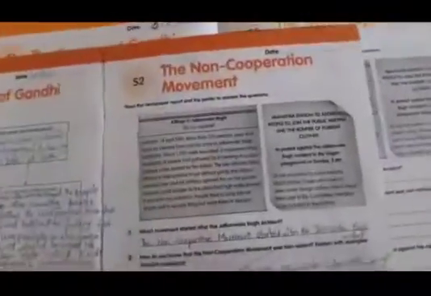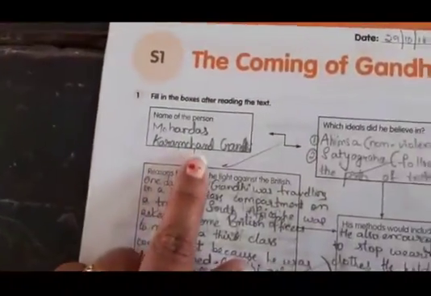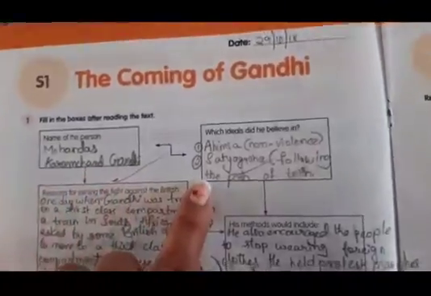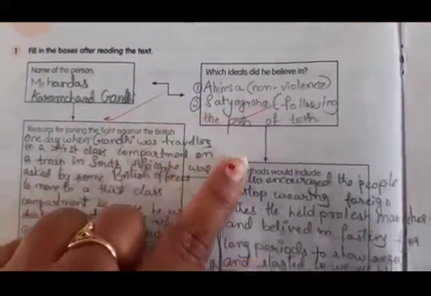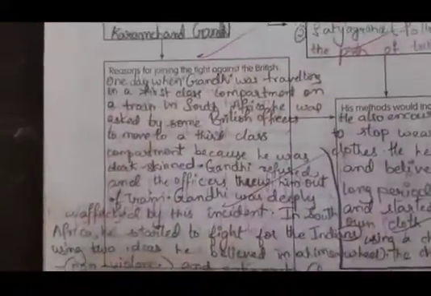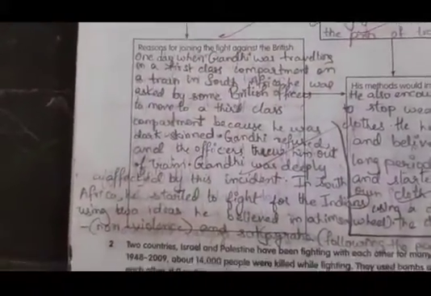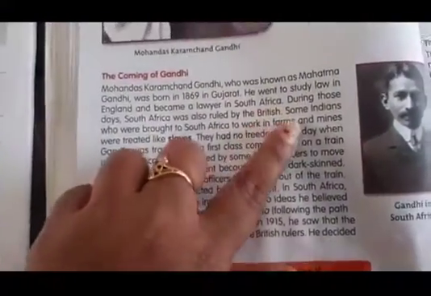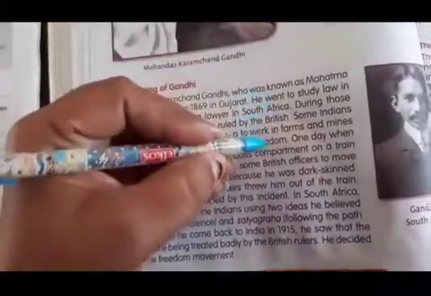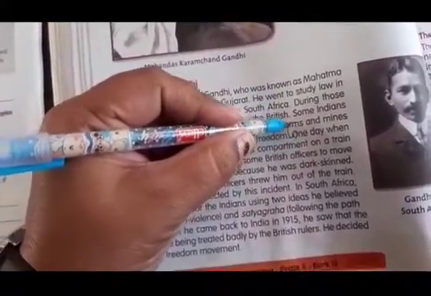Okay, now see here. Name of the person, Mohandas Karamchand Gandhi, you should write. What ideas? Ahimsa, non-violence, Satyagraha. You write like this. Reason for fighting. One day when Gandhiji was travelling, it is there in your reader. See from here, one day when, from here.